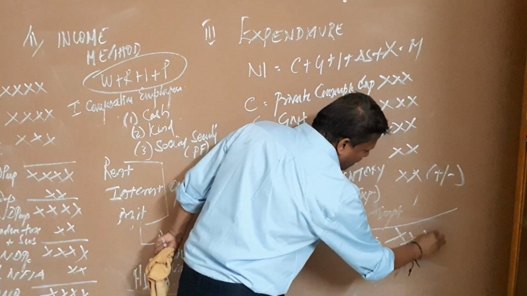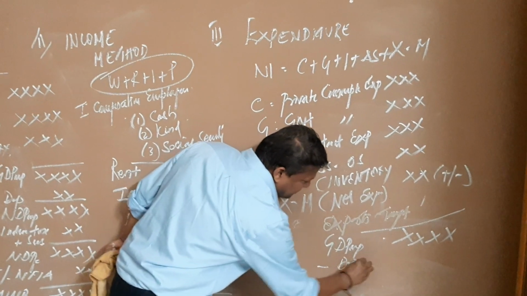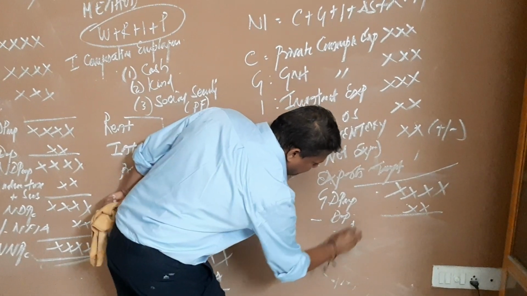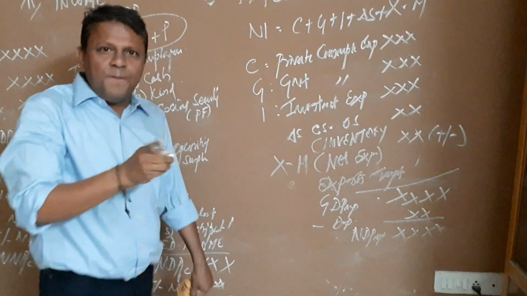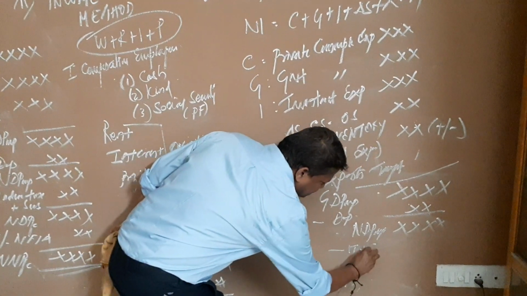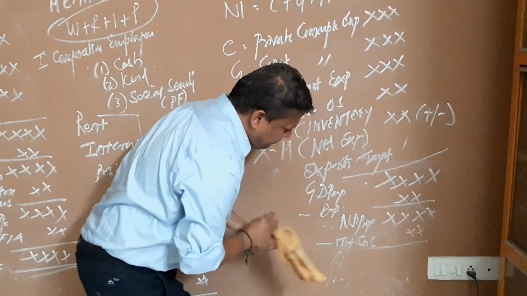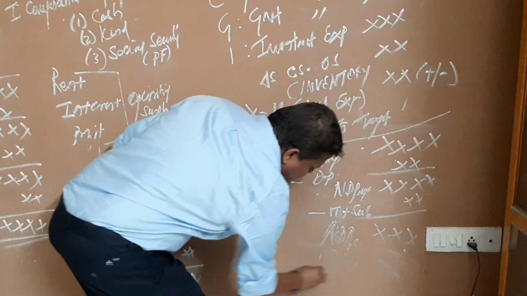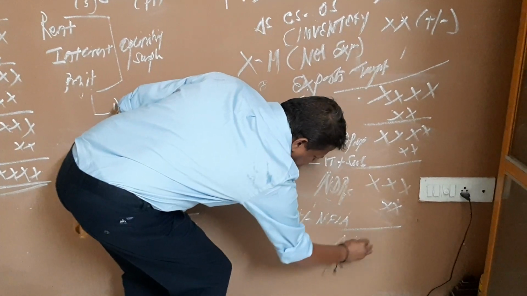Adding together, what you get is what is called GDP at market price. Minus depreciation, you get NDP here. That is market price, remember. Market price to market price. But remember, from market price to factor cost, minus indirect tax plus subsidy. Then you get NDP factor cost. Remember, plus or minus NFIA, you get the final one, NNPFC.